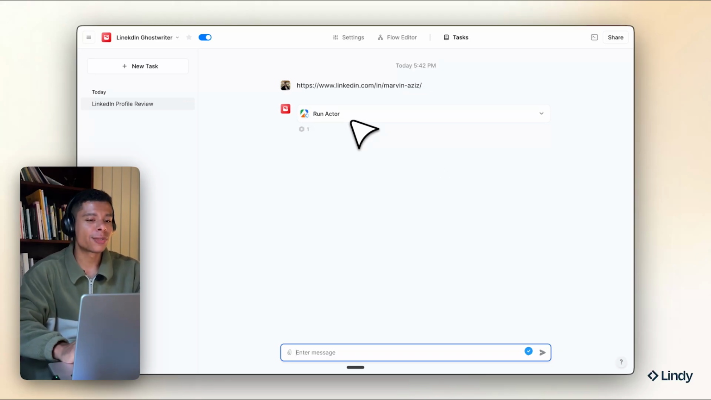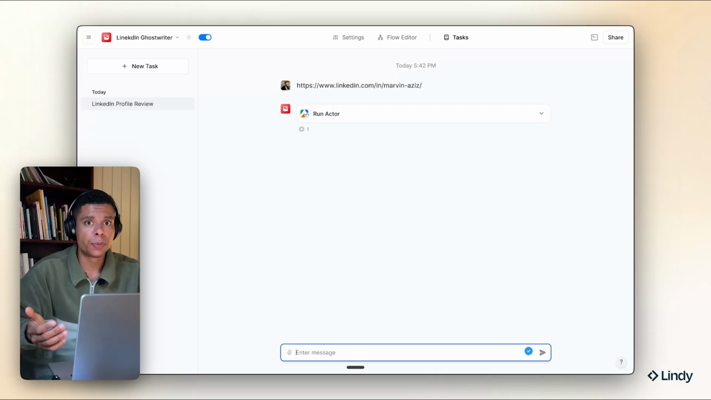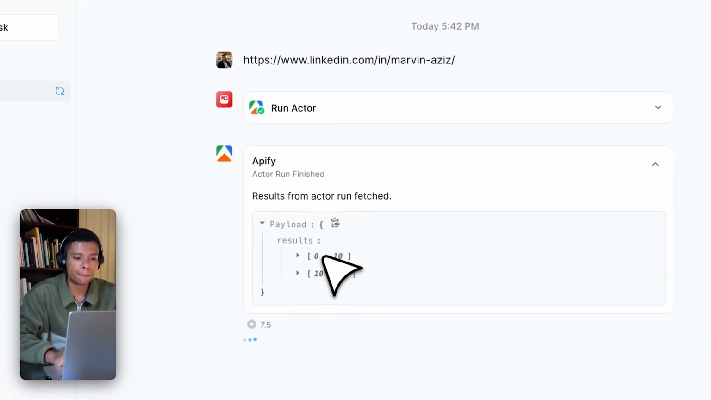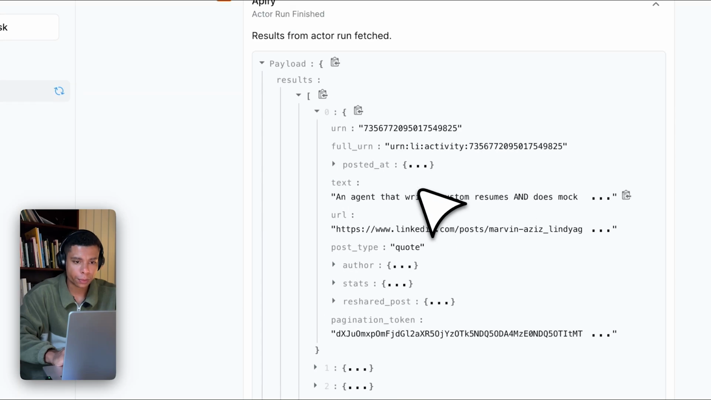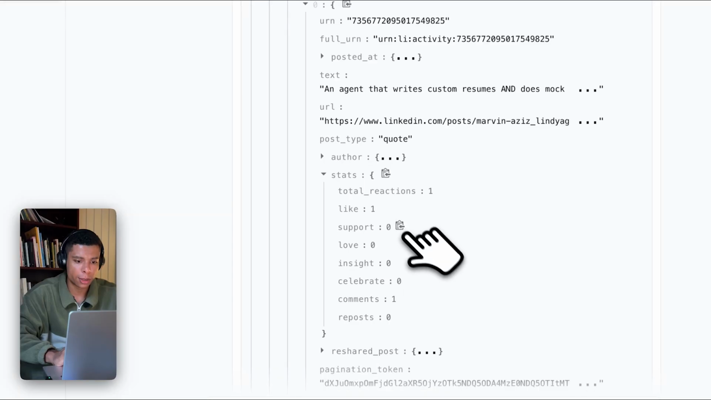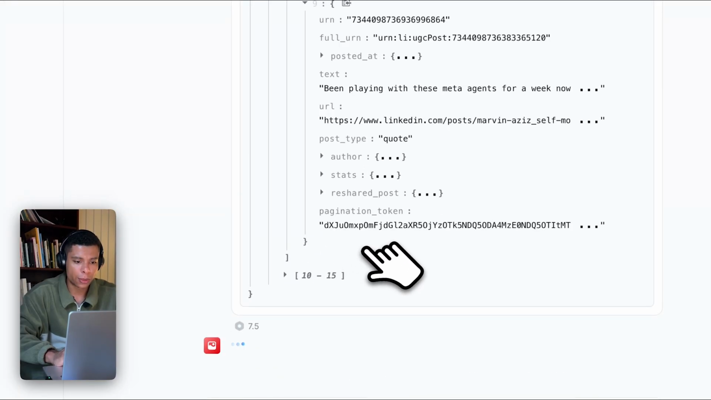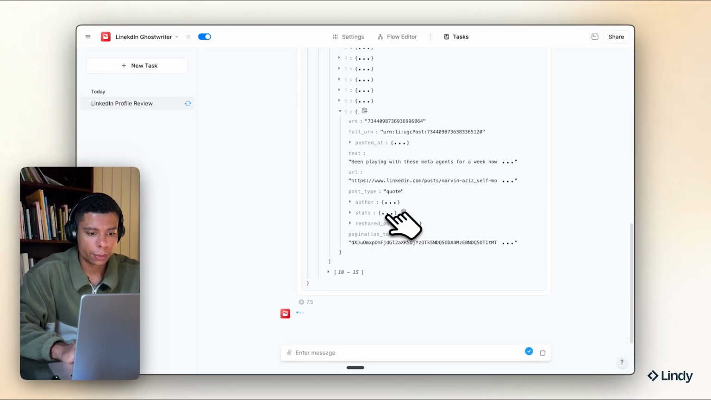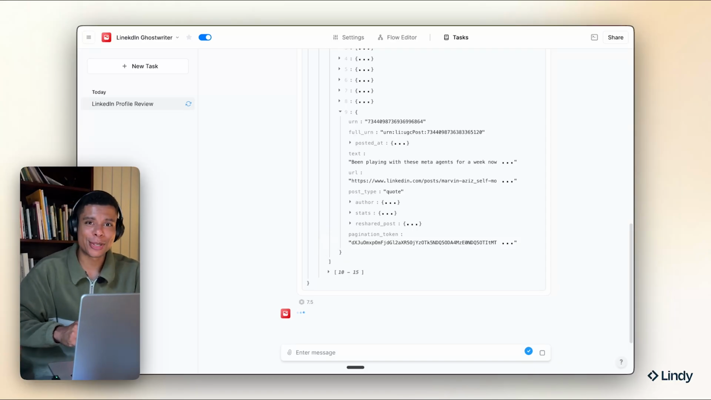And now the actor is running. Now you can imagine this to literally go to my LinkedIn profile and look for the most recent 15 posts and simply return it with all of the stats you can see right here, right? What activity this was, the link to it, this was a quote, some stats on it, and so on. And now hopefully our agent is going to come up with a prompt we can use for our ghostwriting agent, which is pretty cool.